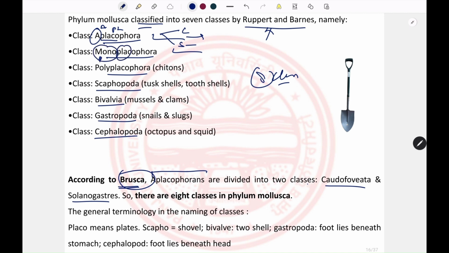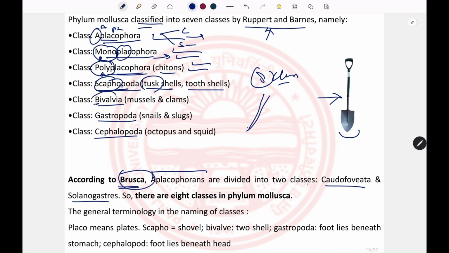So when there is one shell present on the body, those are the Monoplacophorans. When they have many shells in the form of plates, they are known as the Polyplacophorans, like the chitons. Scapo means shovel, so when the foot has this kind of shape, those organisms are known as the Scaphopods, and Scaphopods include the tusk shell and the tooth shell. Tusk, like the tooth of animals, has a similar shape.